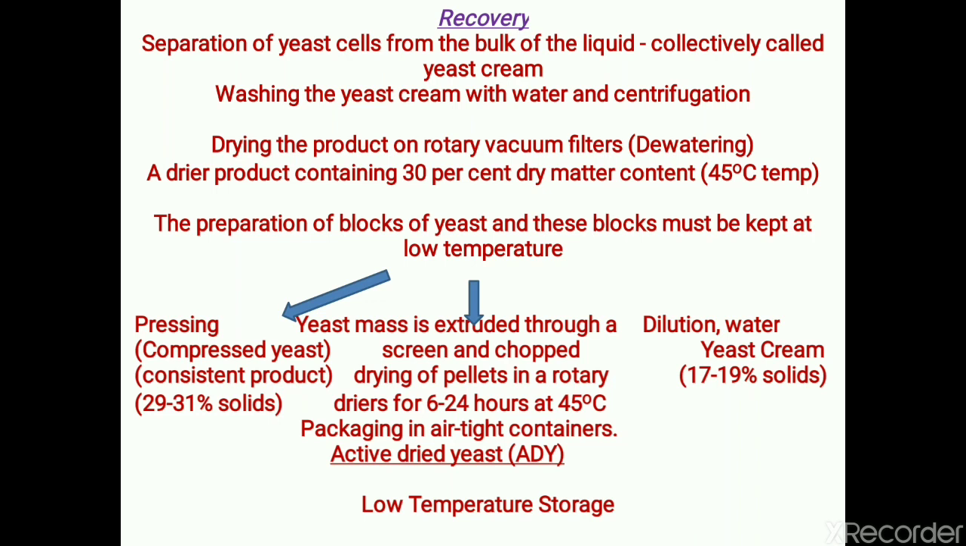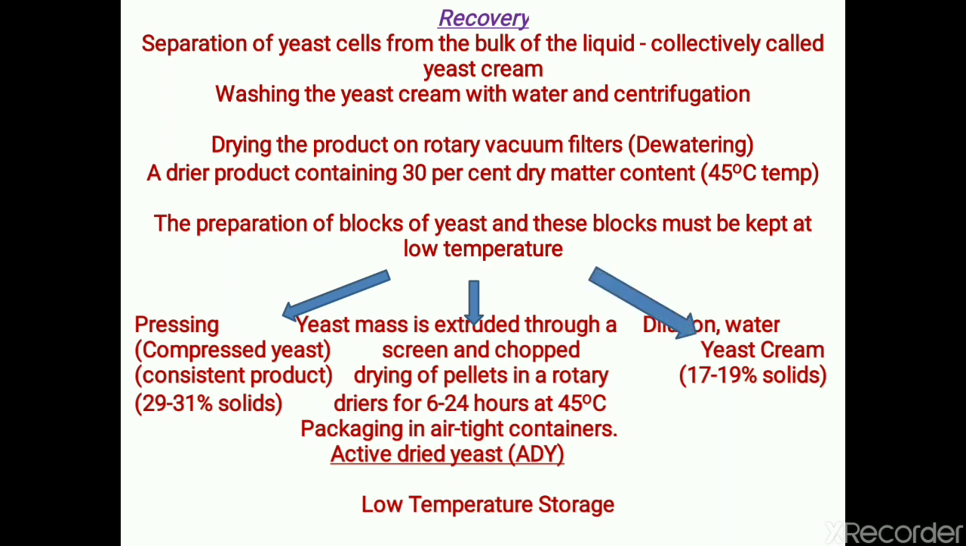Or this yeast mass can be extruded through a screen in order to produce a homogeneous product, and it is chopped. Finally, it is dried. The pellets are dried in rotary dryers for 6 to 24 hours at 45 degrees Celsius, so as to obtain the product called active dry yeast.